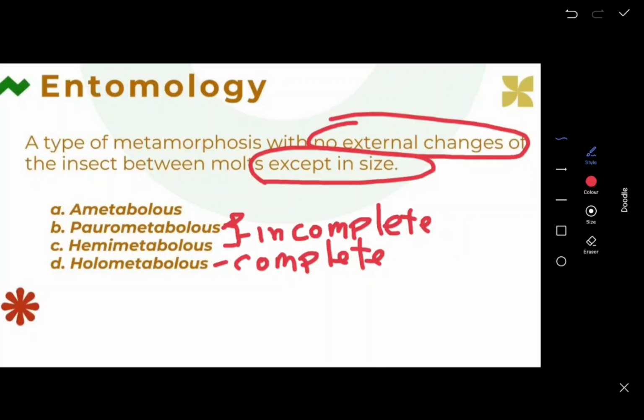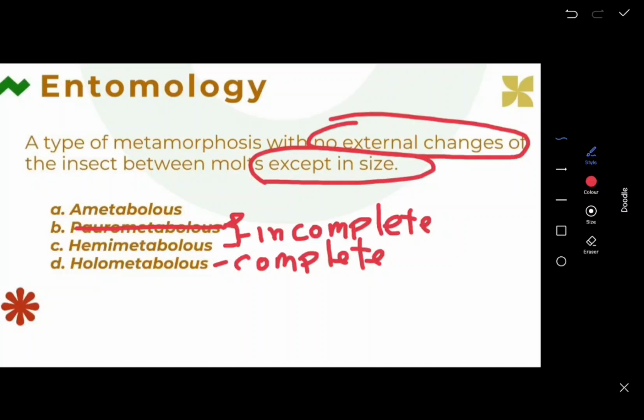They live in the field, or let's say in a crop, and the nymphal stage is also living there together with the parents, sharing the same resources. So it falls under Paurometabolous.